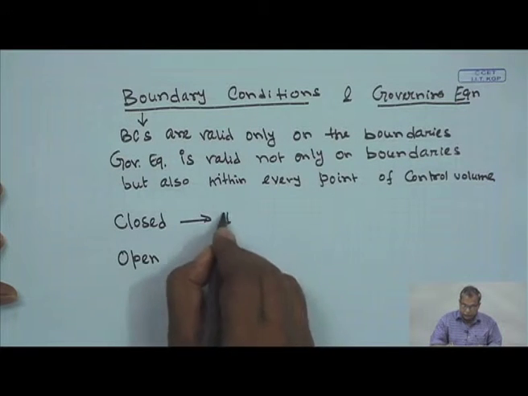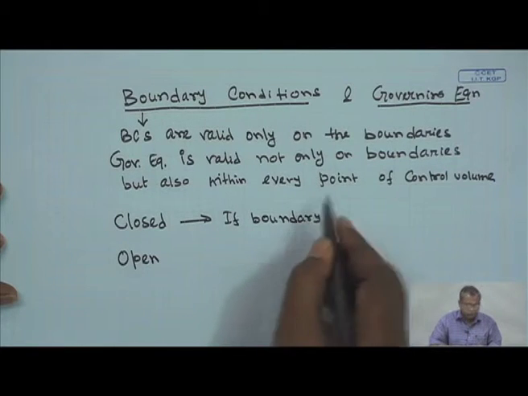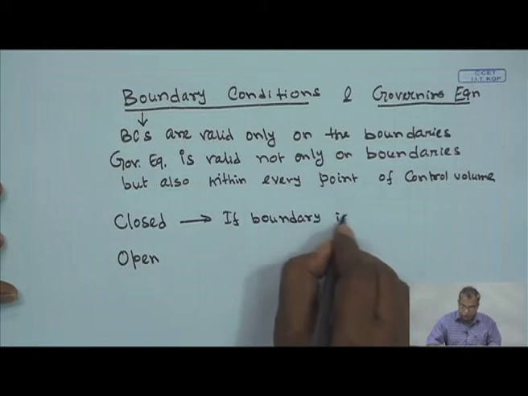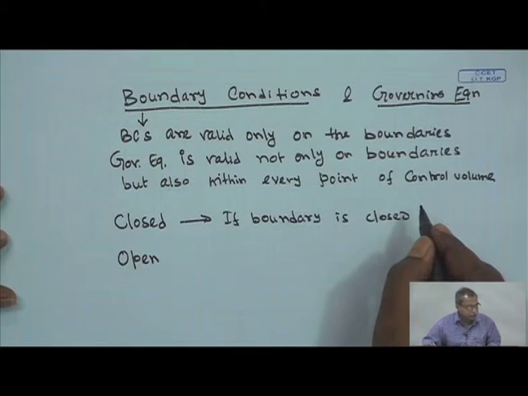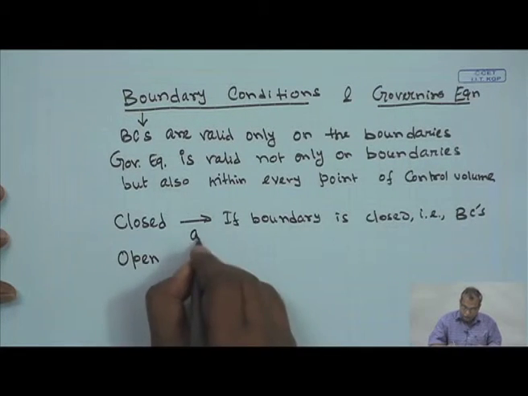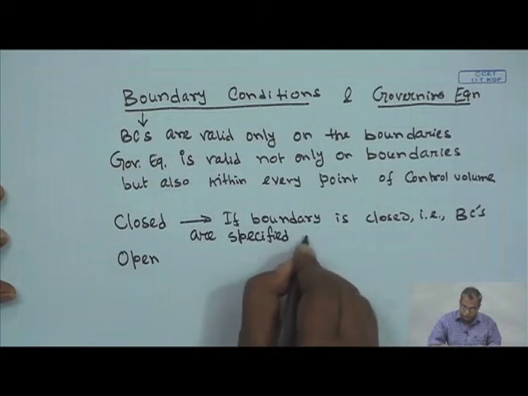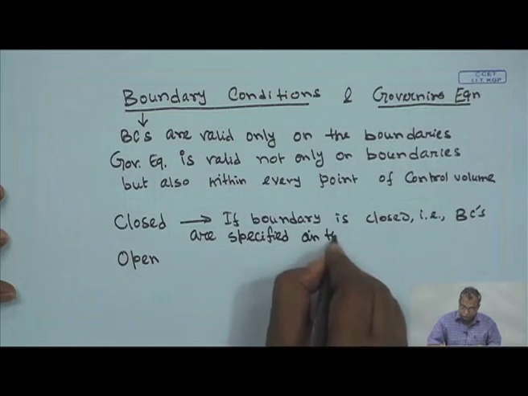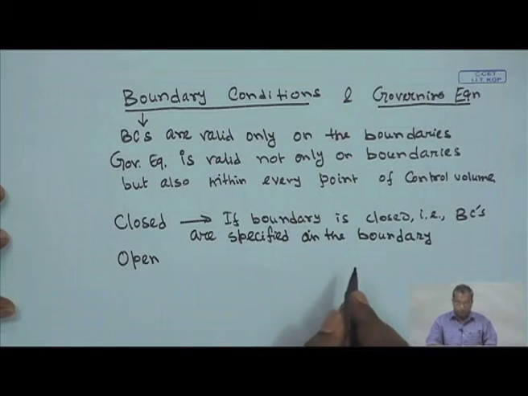If the boundary is closed, that means it is surrounded by a region of interest, and the boundary conditions are specified entirely on the boundary, then the boundary is known as a closed boundary.